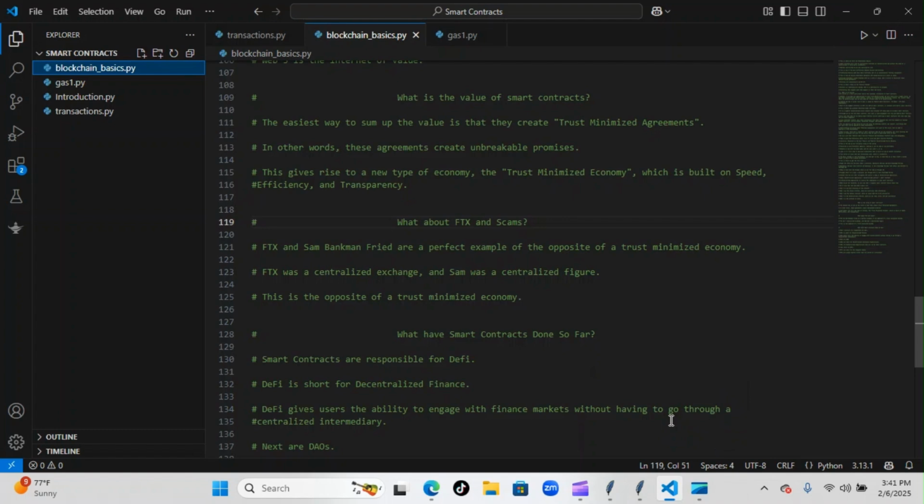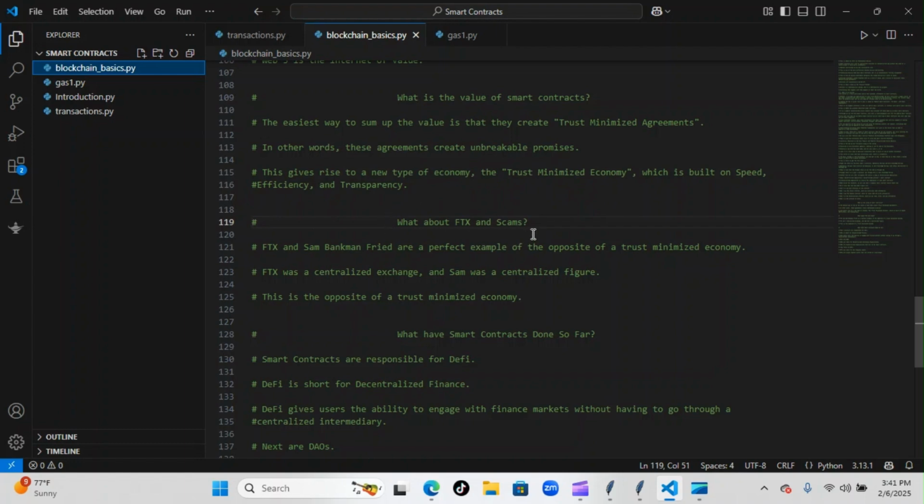One of them was, what is the value of smart contracts? So, the easiest way to sum up the value is that they create trust minimized agreements. In other words, these agreements create unbreakable promises. This gives rise to a new type of economy, the trust minimized economy, which is built on speed, efficiency, and transparency.